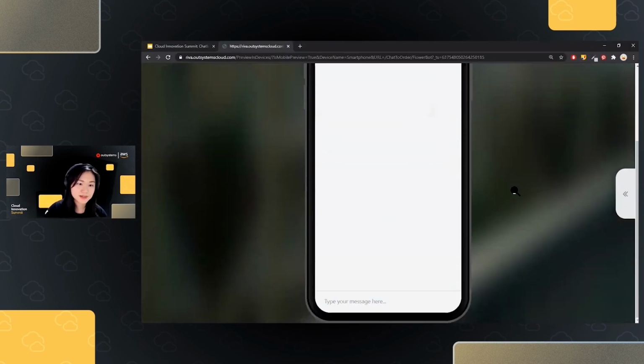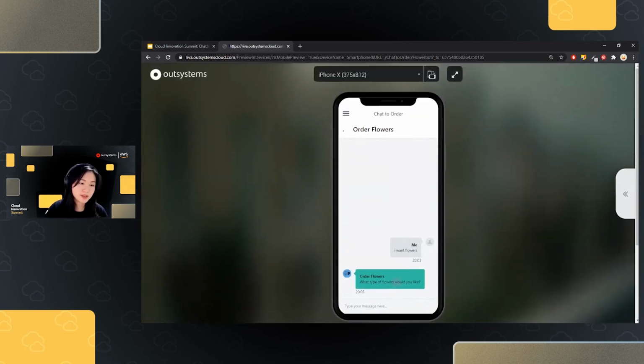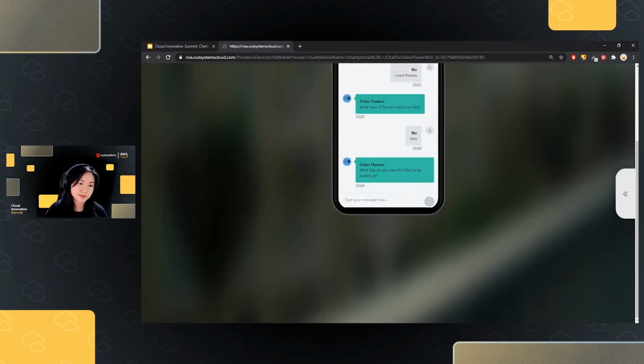So let's see. I want flowers. And you could see that the chatbot is responding the same response that we were getting earlier today. Okay, so what type of flowers would you like? Lilies. Today at 10 p.m.